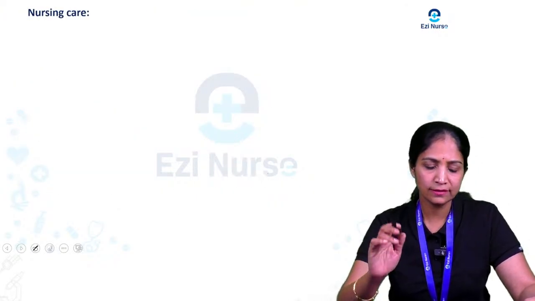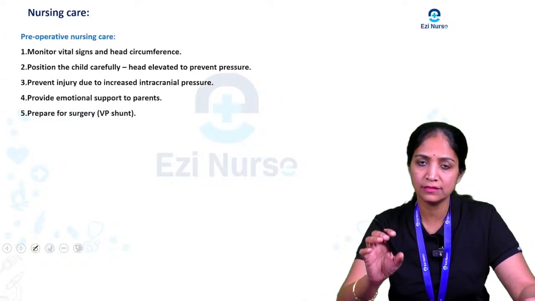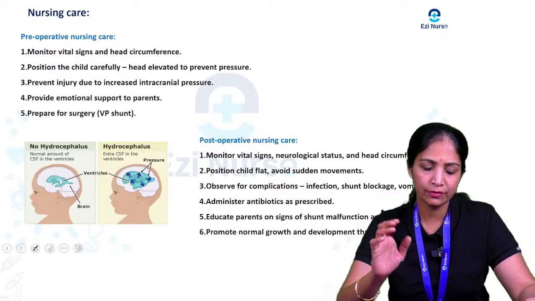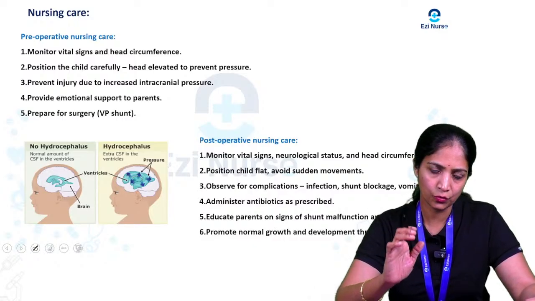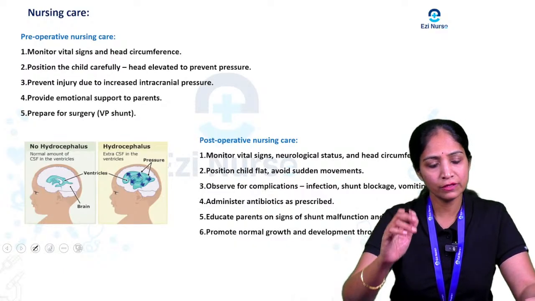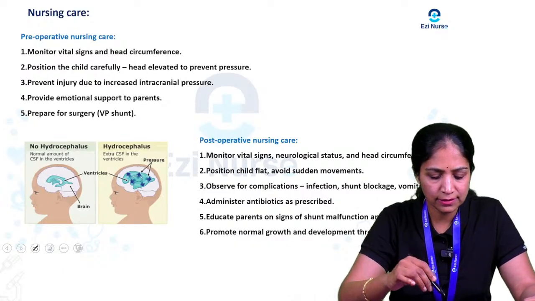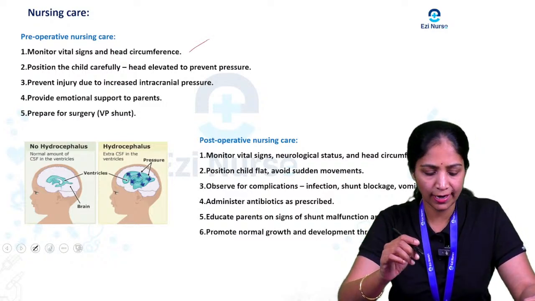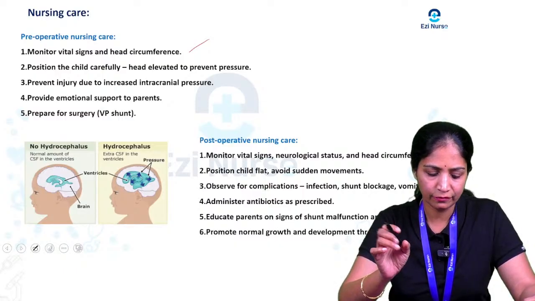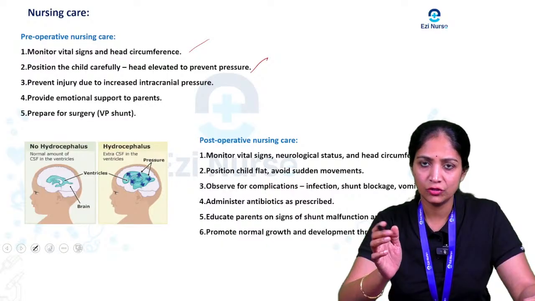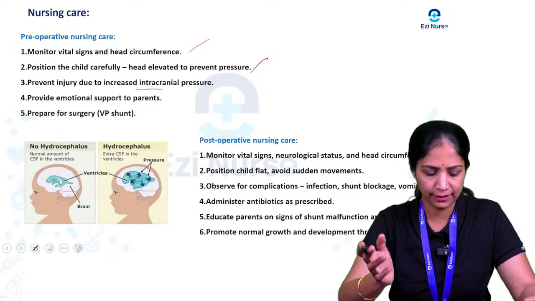Coming to the next, the nursing care they asked, that is pre-operative and post-operative nursing care. Coming to pre-operative nursing care, whatever nursing care you do for the baby who has hydrocephalus: first, monitor the vital signs and check the head circumference. Then positioning the child carefully is the most important, with the head elevated to prevent pressure and prevent injury due to increased intracranial pressure.